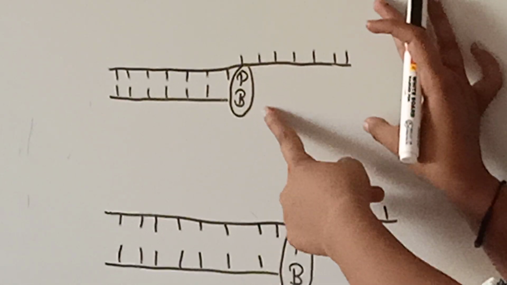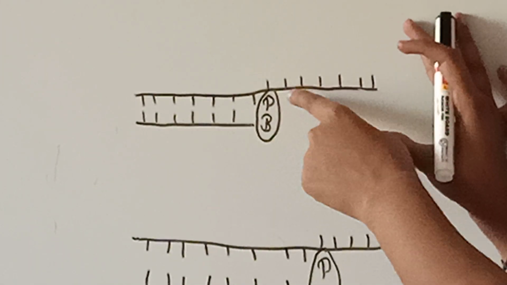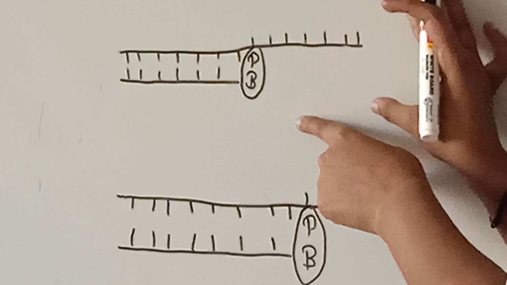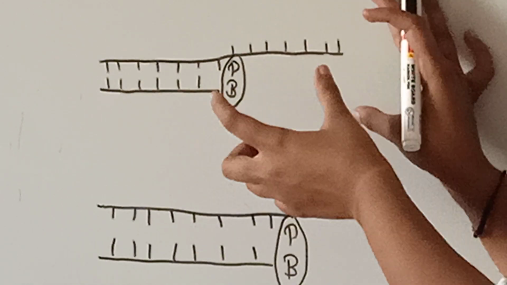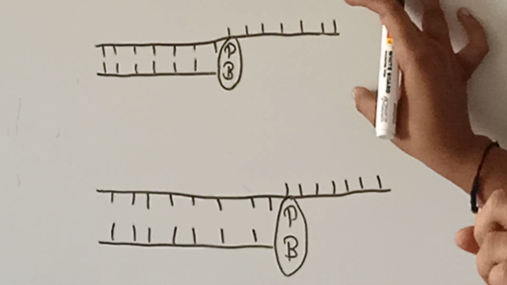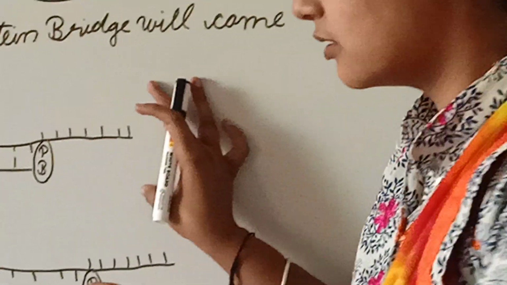So what will be happening? As you can see here, these are the nucleotides which are in the up position. What will be the function of the protein bridge here? These protein bridges ensure that at one time only one nucleotide can pair with this.